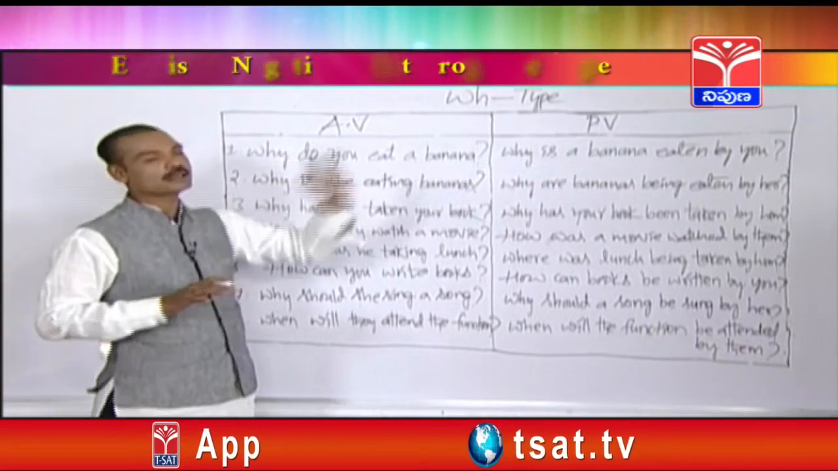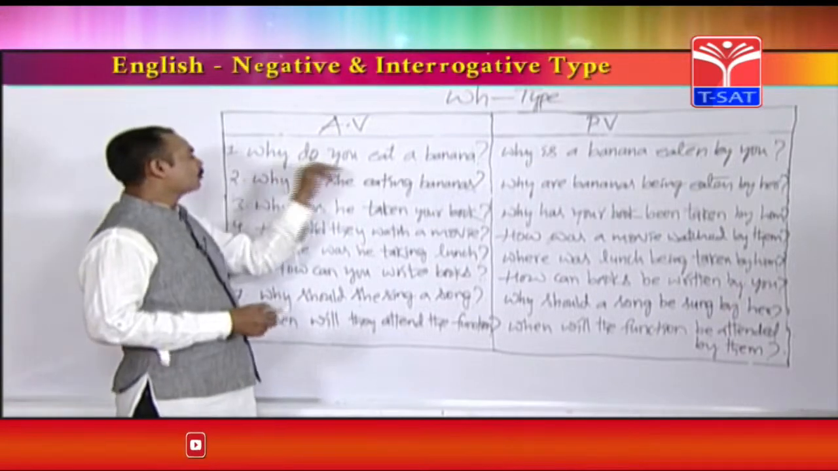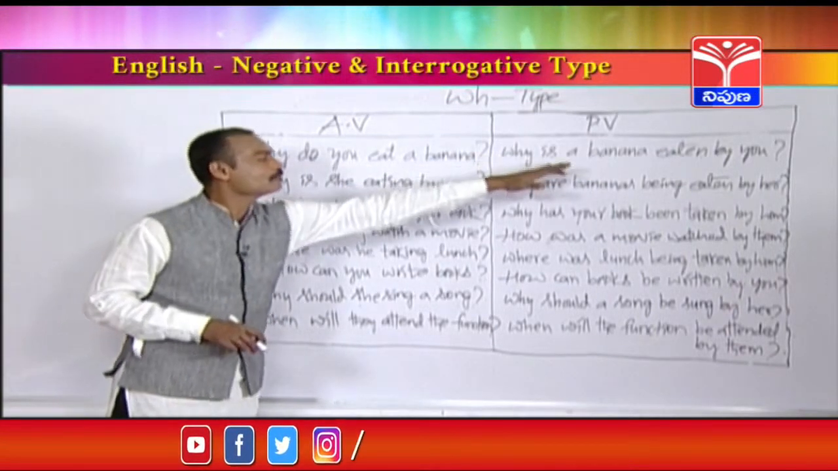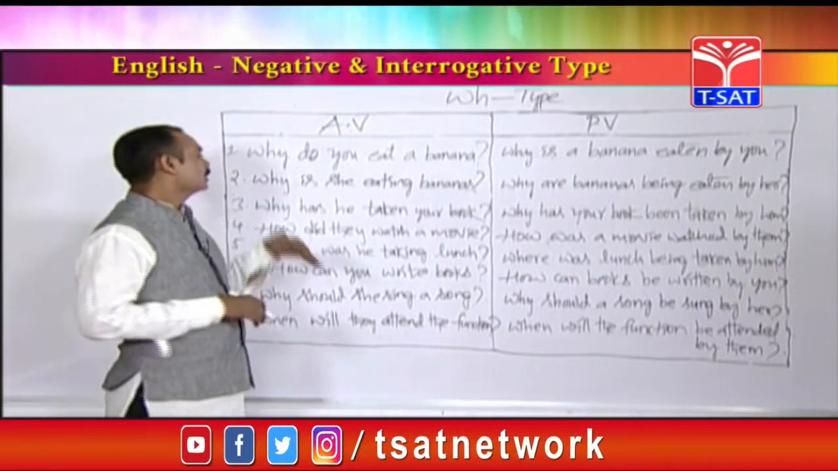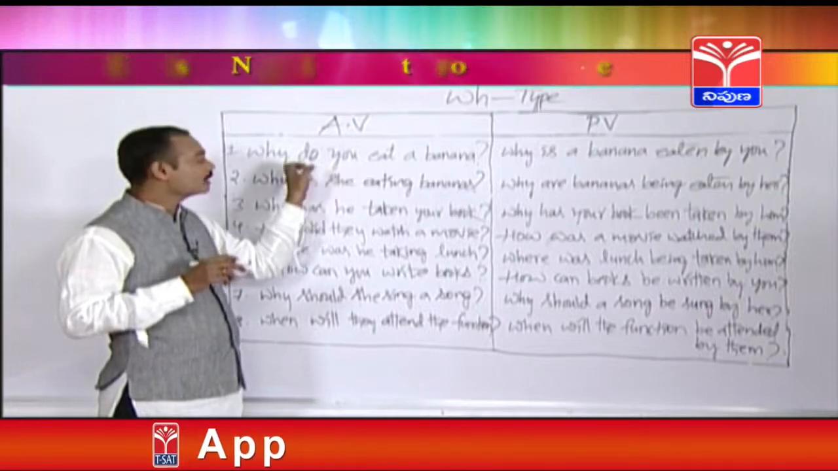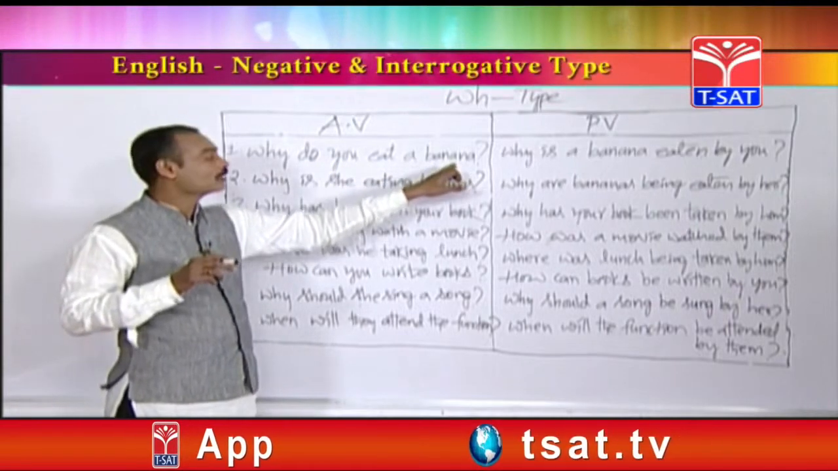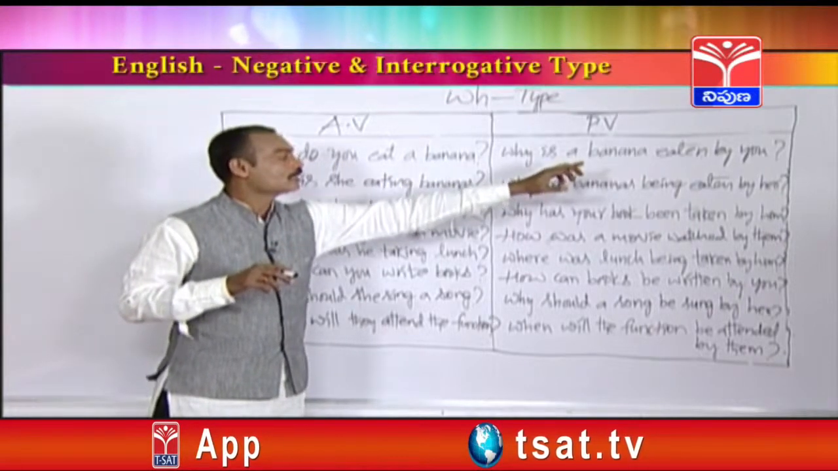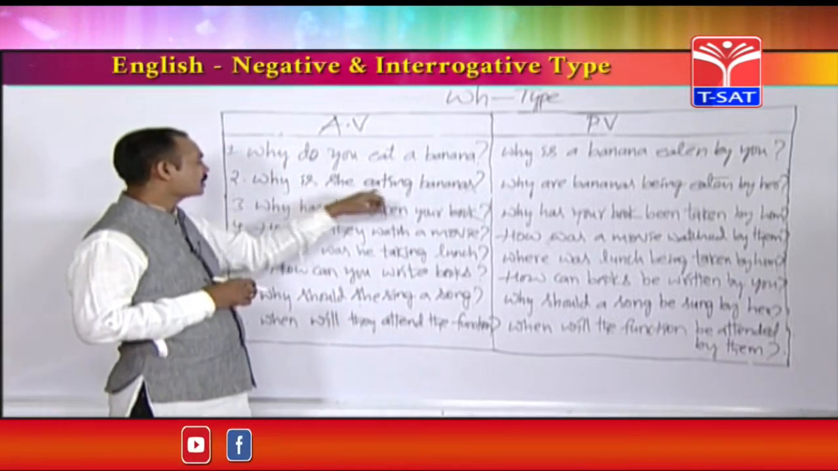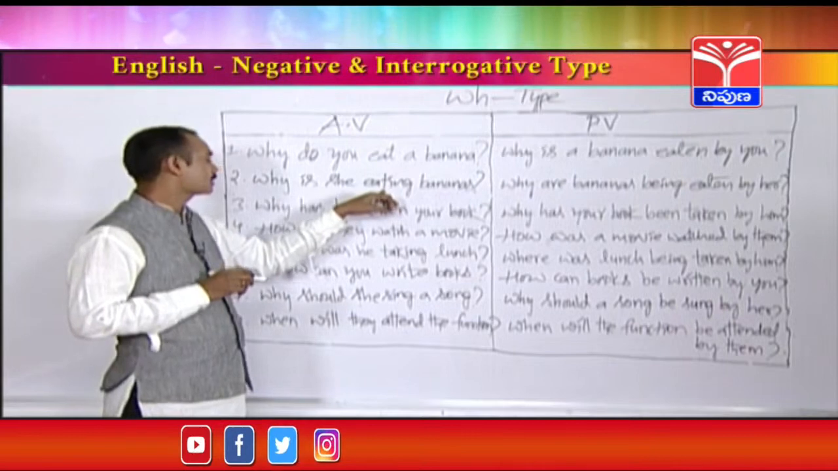So this is from simple present tense. Why do you eat bananas? Plural. Why do you eat bananas? Why are bananas eaten by you? You can take the subject she. Why does she eat a banana? Why is a banana eaten by her? Like that. Next, am is our placing form, means it is present continuous.